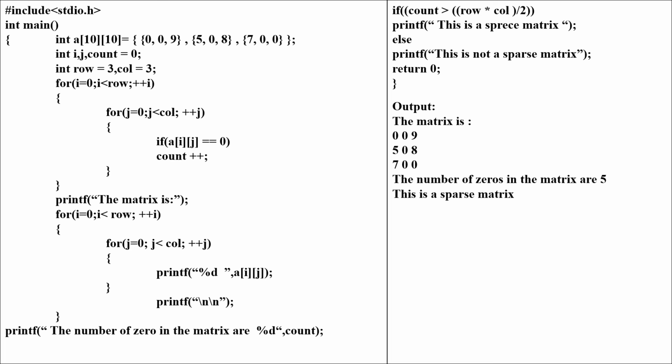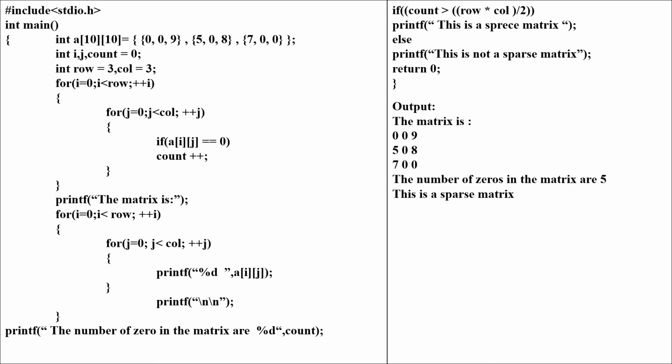A program for this sparse matrix is given, where we have created a matrix of 10 by 10 and the elements are initialized at the time of array creation, where the total number of rows is 3 and columns are also 3. Then we find out how many zeros are present, for which we use a counter.